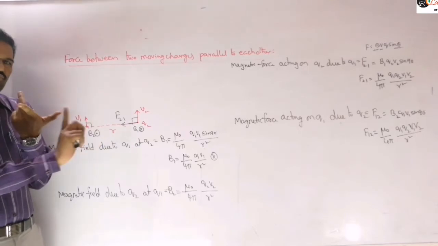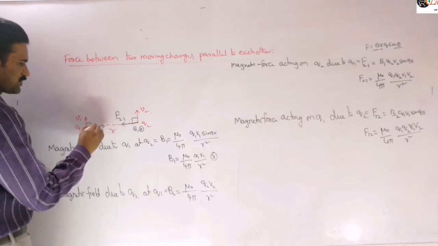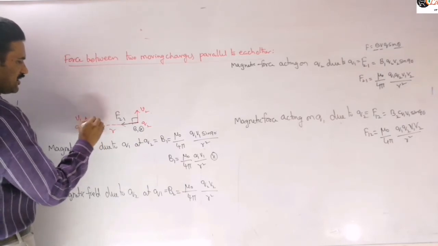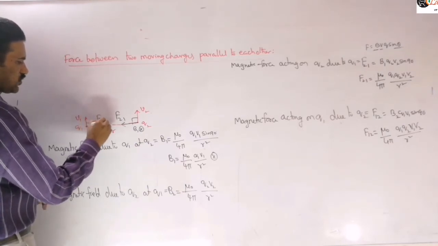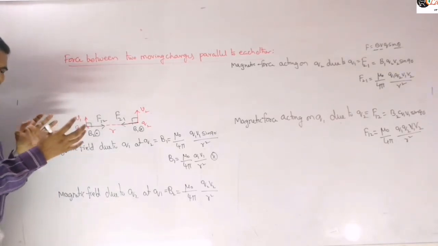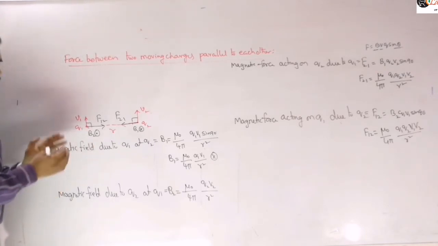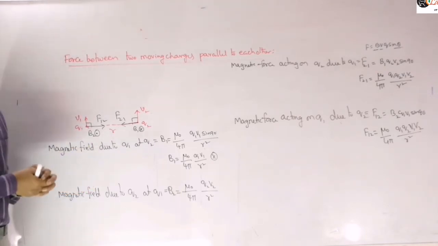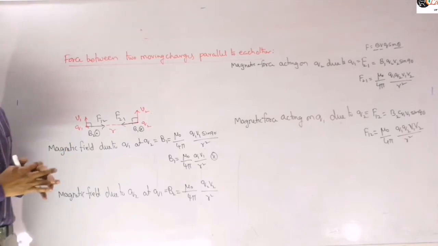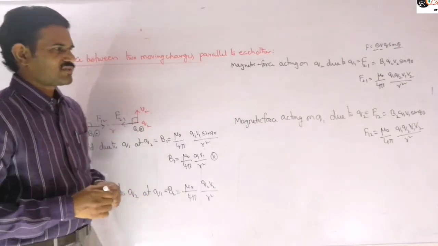Now the force is towards the right, and this will be F12. So they are action and reaction, and they are attracting each other. That force we call attractive force. So when like charges are moving in the same direction, you can conclude that the magnetic force between them is attractive, right?